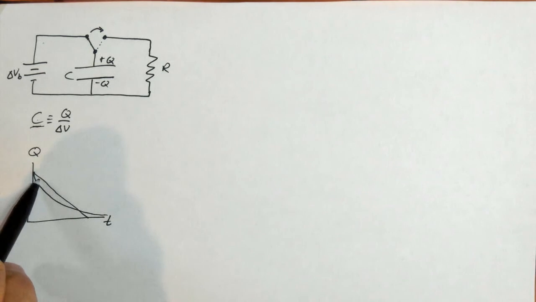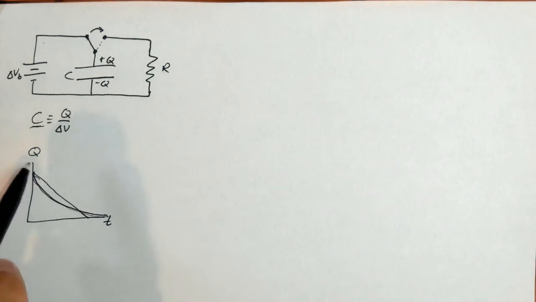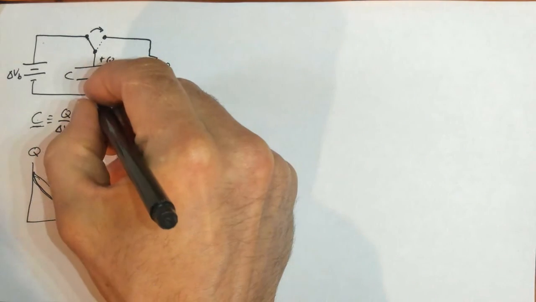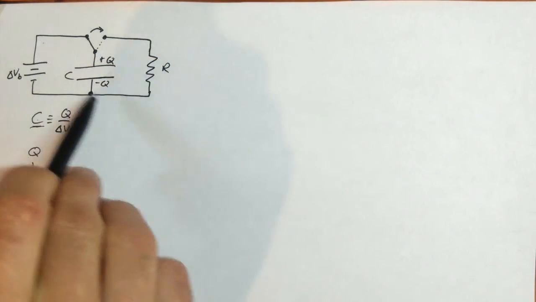So we're going to try and derive this curve. How do we know it's an exponential, not just a linear decreasing line? How does that work? And this is a pretty nice derivation. I like this one because it really makes equations, calculus, make physical sense. Okay, so let's do our loop rule. We're going to go around this loop.